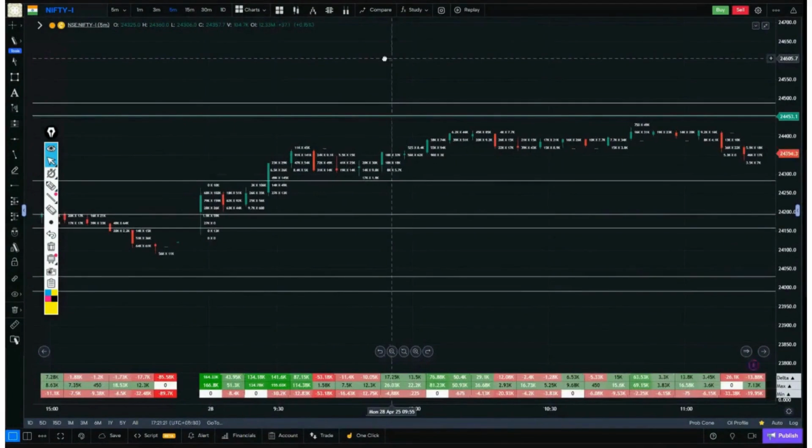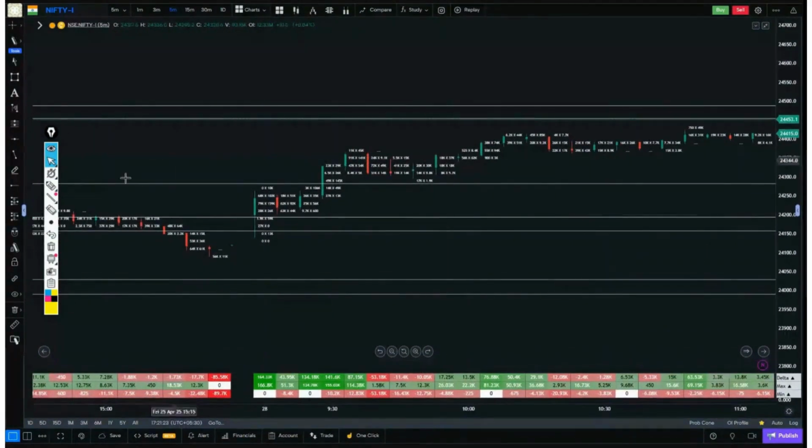To read the footprint properly, we need to know what delta is. So what is delta? In simple language, delta tells us the difference between buyers and sellers. For example, the delta of the first candle is 164, which means around 164,000 is inside the green box. And there is no negative sign in the value. Like the first candle, this candle's delta is positive, meaning buyers. Positive delta means it's about buyers.